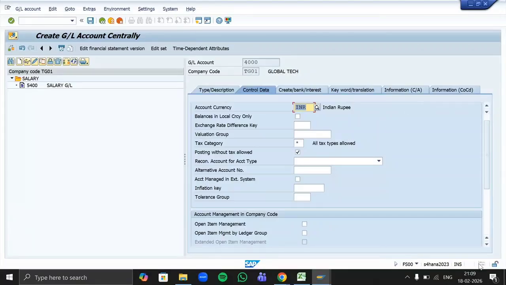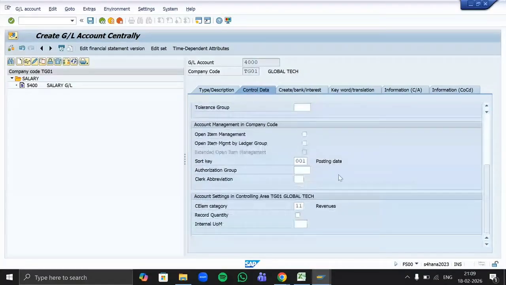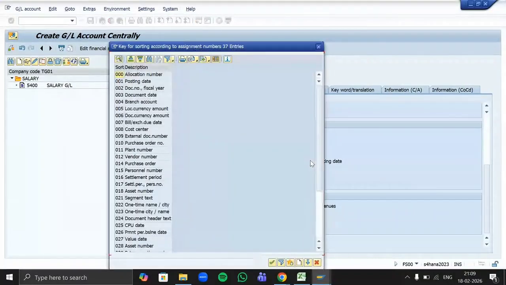Sort key means whenever you go to your ledgers, all the entries will be reflected, whether it's a sales, a revenue, or whether you made any sales to a customer, or whether you're purchasing anything. All the entries will be reflected there in your general ledgers. Now, in which way will your system arrange those entries? There should be some format or something that we have to define, that okay, you have to follow these rules to arrange all the transactions.